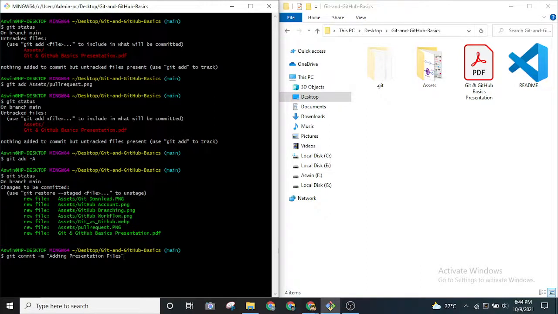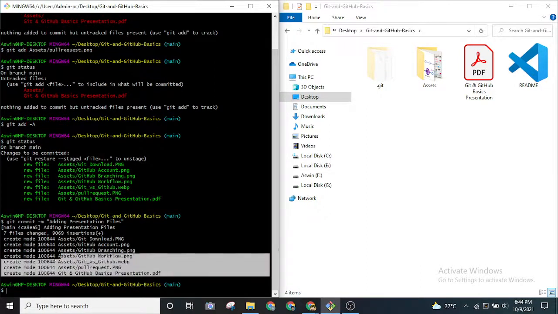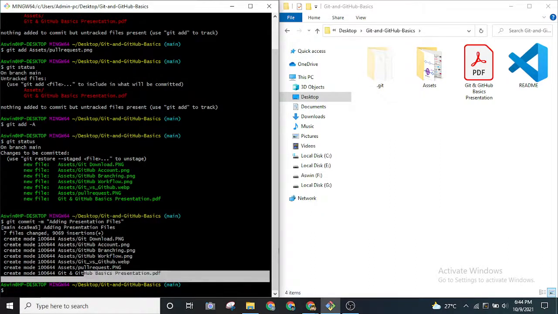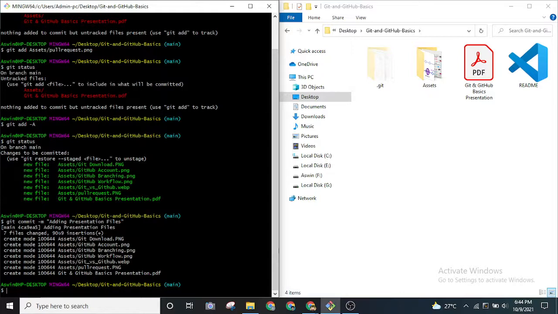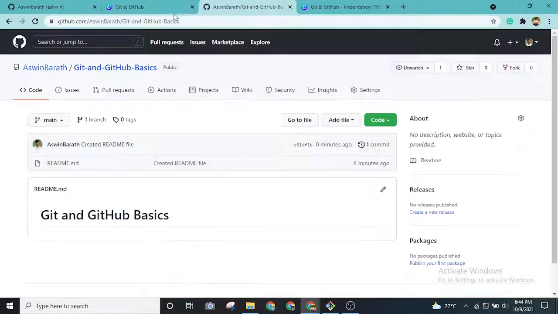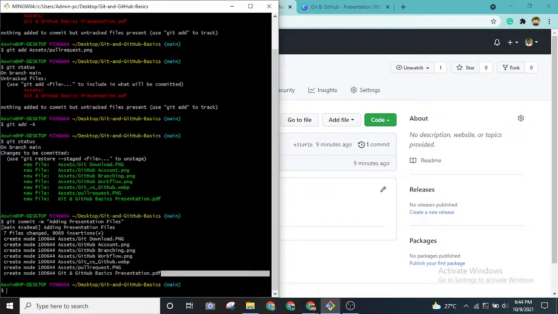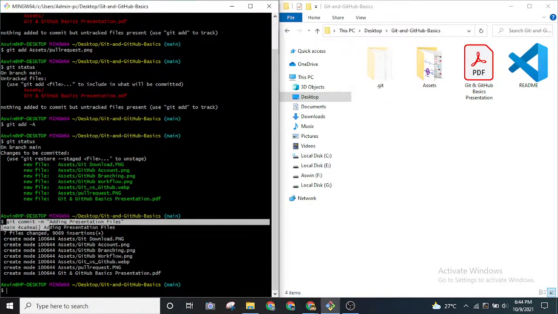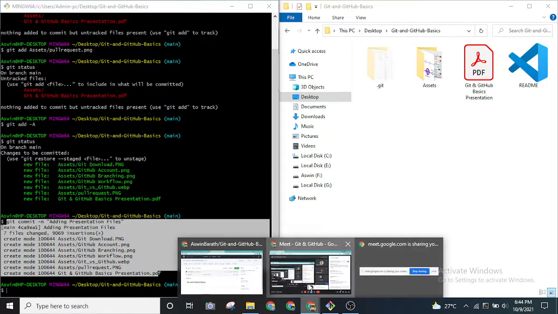when I do this, what will happen is all of these files are created in the new version, the changes that you have present over this local repository, and we have created this, right? So if I show you the remote repository and refresh it, the changes are not present over here. That's because we have not pushed our changes, right? So the changes present in the local repository are saved in the Git local repository. Okay, so it is saved when we committed, but it is not saved in the GitHub account, right?